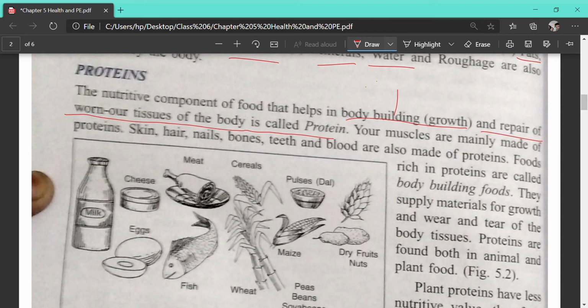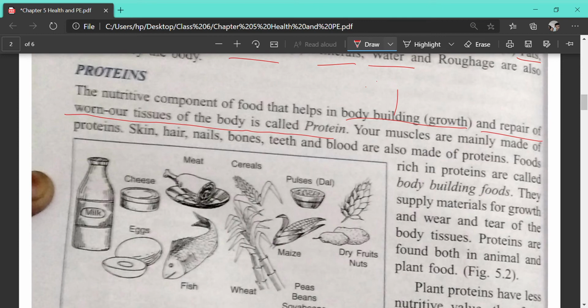Ma'am, it helps in our growth. Yes, another one. Ma'am, it repairs our body parts. It repairs our body part where we have some wound or any worn out tissue, which can be repaired only by protein. So protein is very essential.